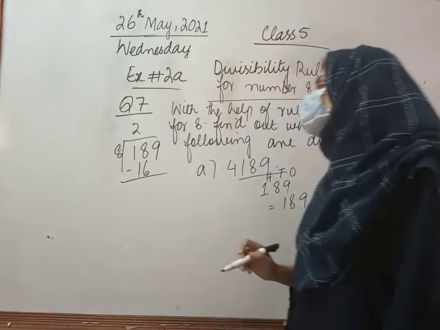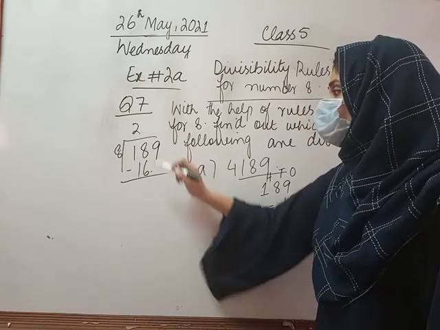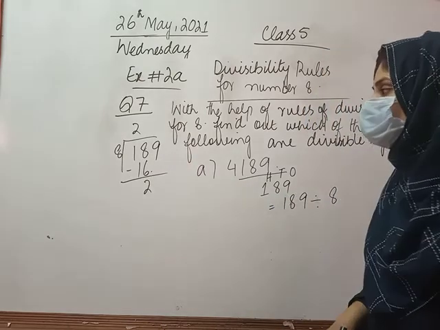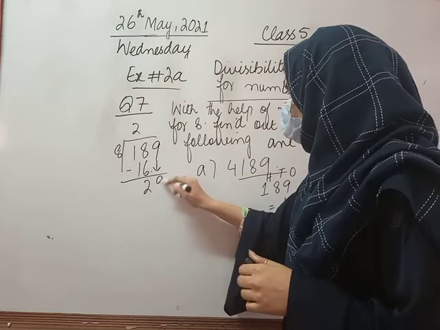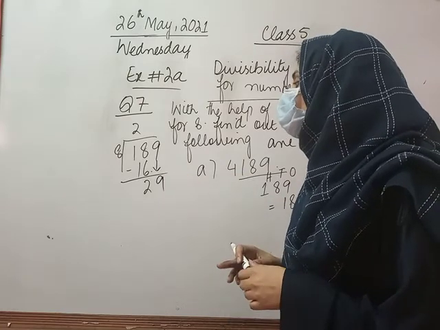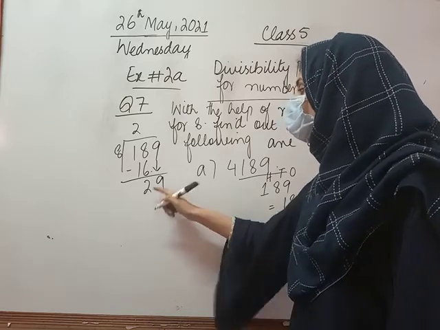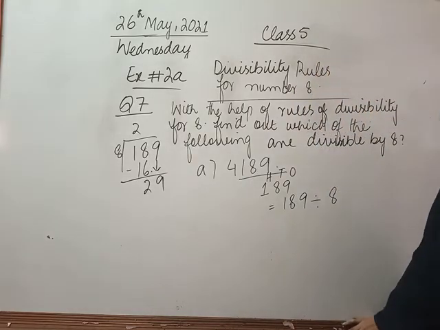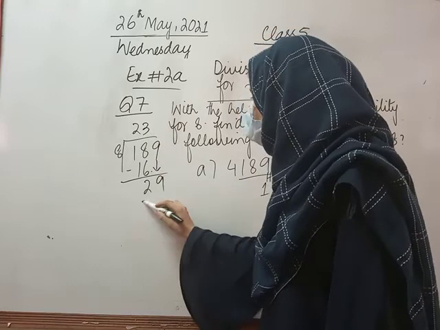Now I am going to start to subtract, which is the rule of division. 8 minus 6 is 2, so I will write 2 here. Now 2 is smaller than 8, so I will bring down 9 here. 29 is not exactly divisible by 8, so I will read the table of 8 to find the nearest number to 29. 8 times 3 is 24 and 8 times 4 is 32. So I will write 3 times 24.